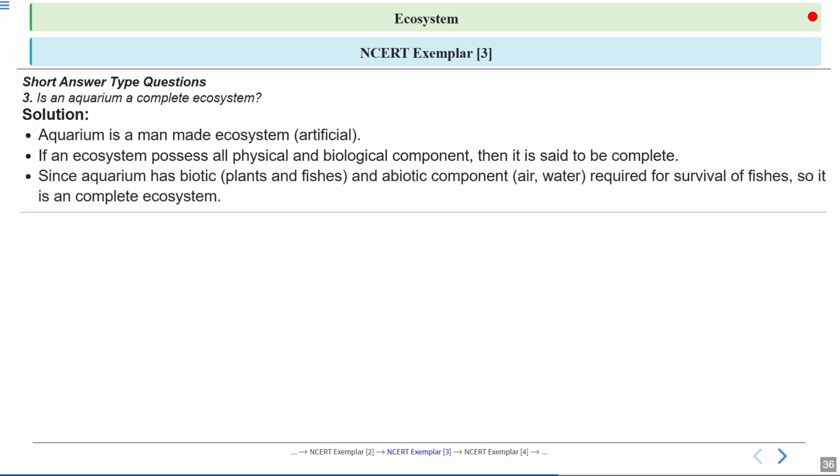Now, an aquarium has biotic components such as plants and fishes, and abiotic components such as water and air, which are all needed for the survival of the fish. So we can say that an aquarium is a complete ecosystem because it contains everything required for life.